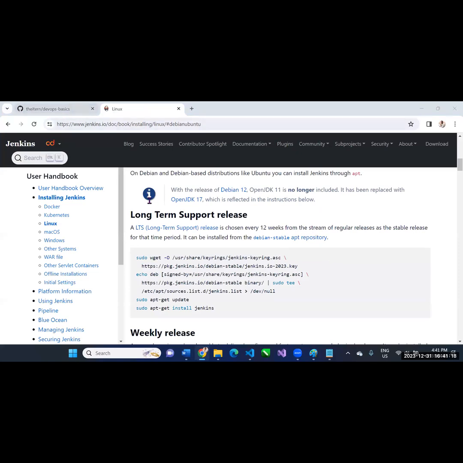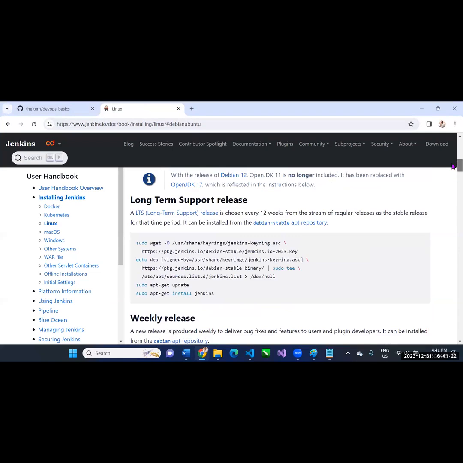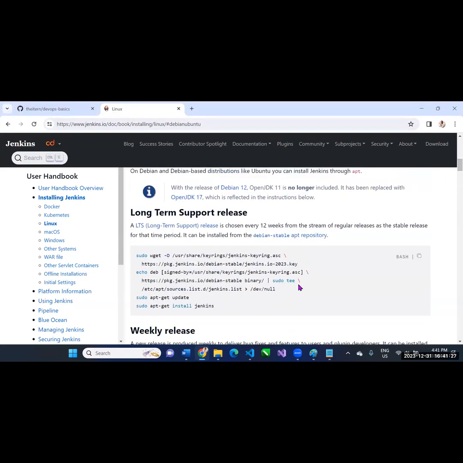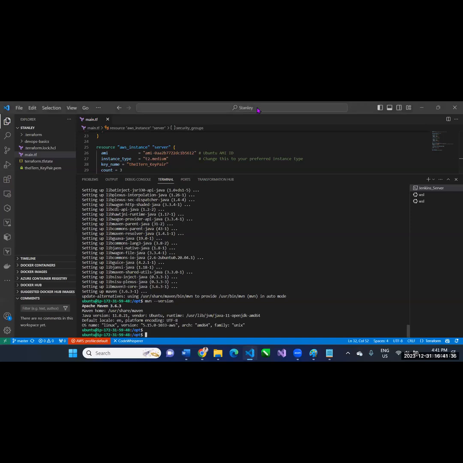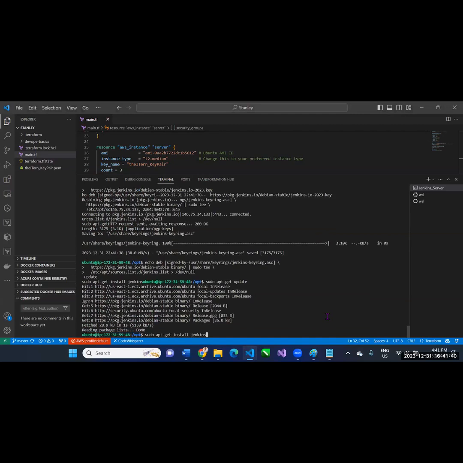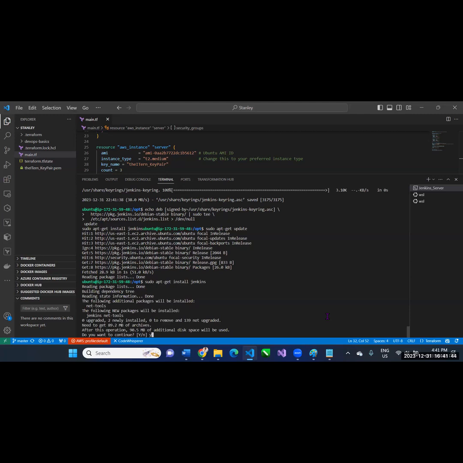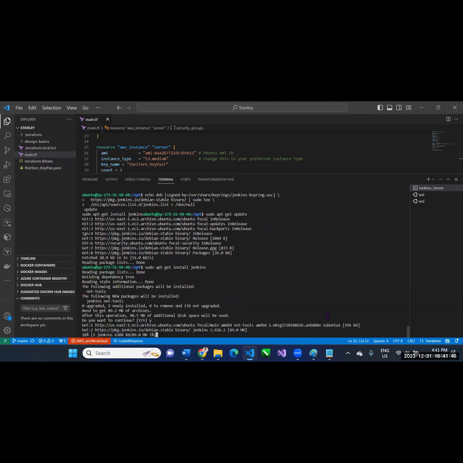All right, so this is the one about Jenkins. Long-term support release. So I just copy this command to install Jenkins, Control C, and then I come here and I paste the command. All right. Do you want to continue? Yes, Y for yes. And that will install Jenkins.